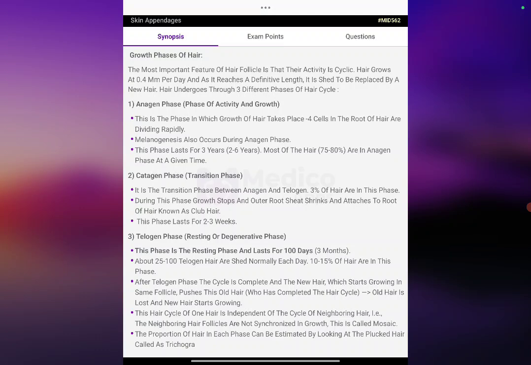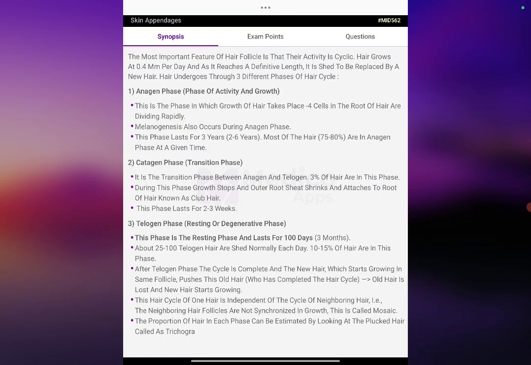During the catagen phase, growth stops and the outer root sheath shrinks and attaches to the root of the hair, known as a club hair. This phase lasts for 2 to 3 weeks. Telogen phase: the resting or degenerative phase. It lasts for 100 days, about 3 months. About 25 to 100 telogen hairs are shed normally each day. 10 to 15% of hair is in this phase.